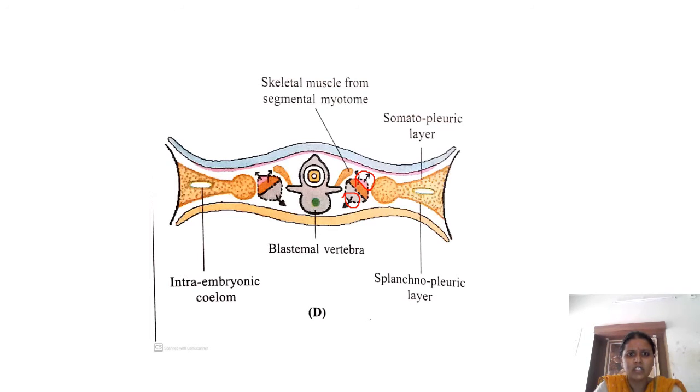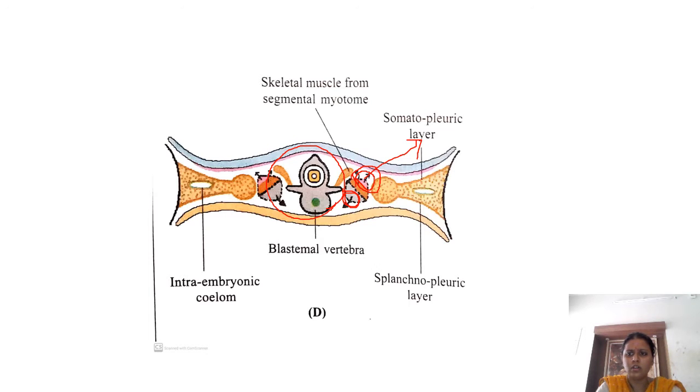You can see the ventral as well as the medial part. The sclerotome is going to contribute to the vertebral column, and the dermomyotome is going to contribute to the dermis and the muscles of the body wall. So this is about the somite.